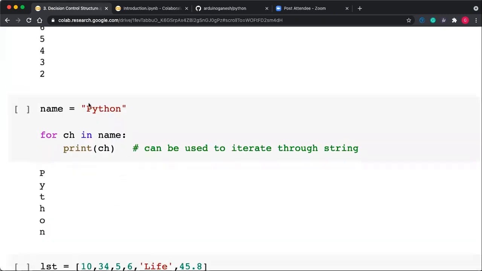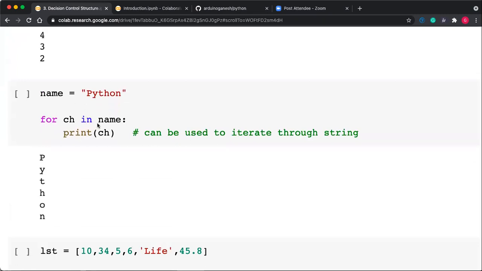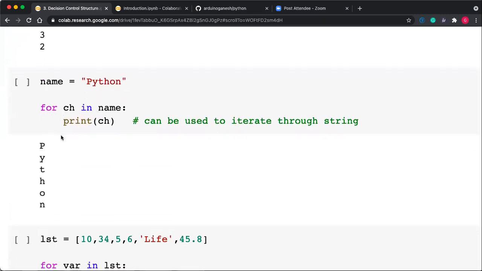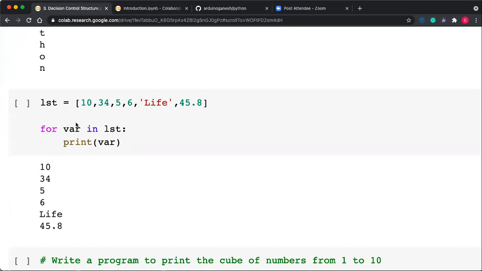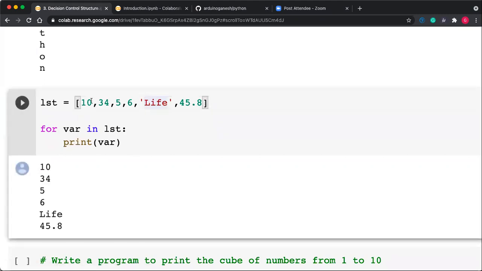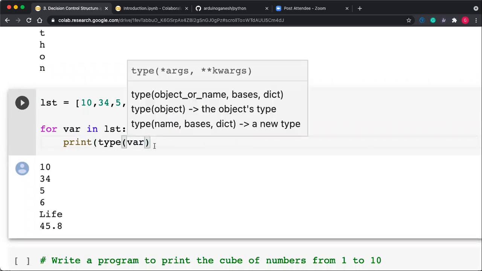Okay, so name is Python. We have already seen: for ch in name, print ch. Now one list is there, and we want to iterate over that list. For var in the list, var is assigned to every member. Here you can notice that this list has some integer values, as well as one member that is a string. So dynamically the data type of var changes. You can print the type of var.